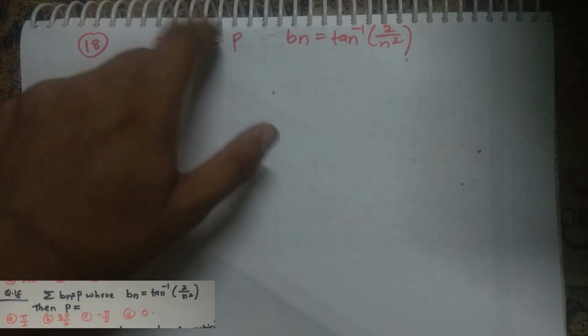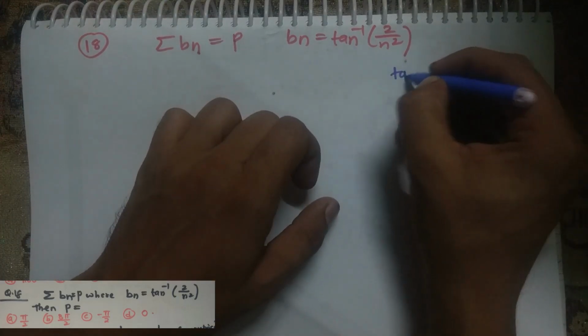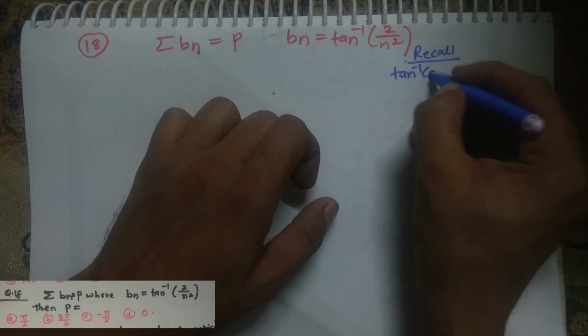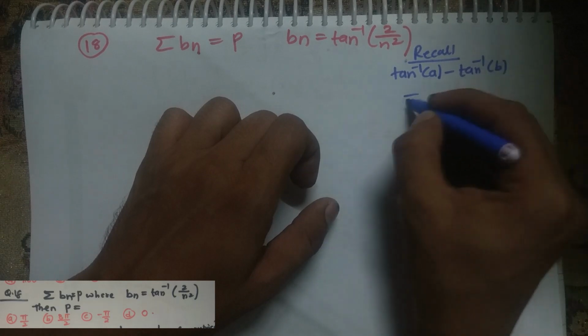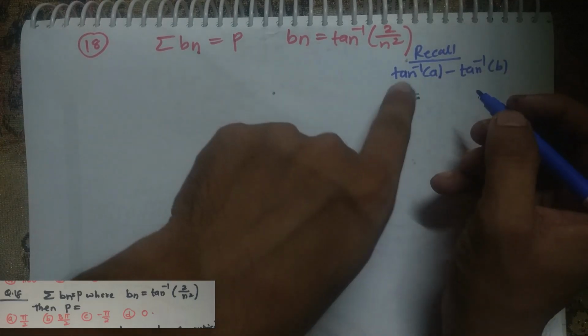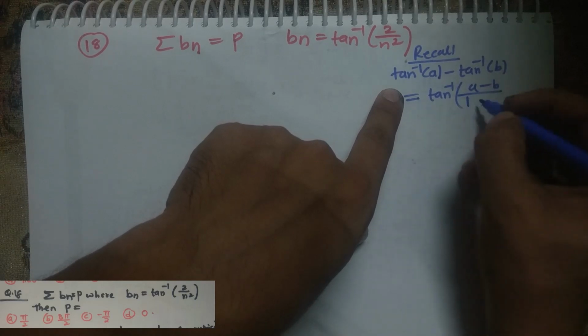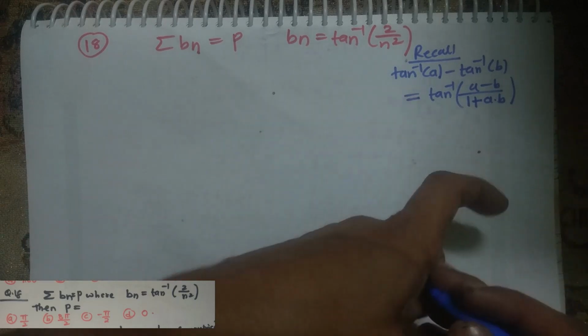Before we start solving this question, let me recall one identity. Recall this identity: tan inverse of A minus tan inverse of B. What is the formula? Yes, I'm asking you. It is tan inverse of A minus B divided by 1 plus A into B. So this is the formula.